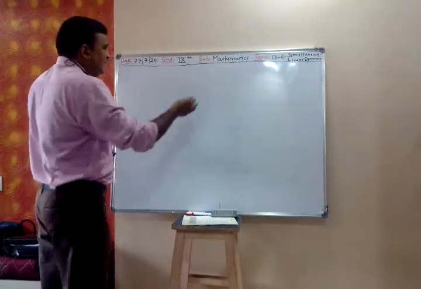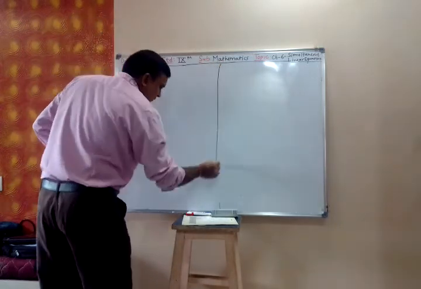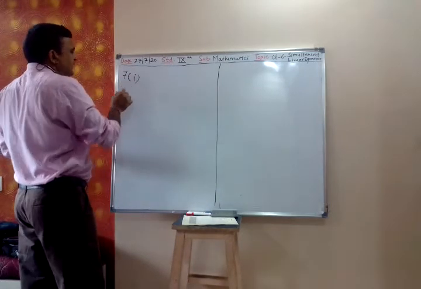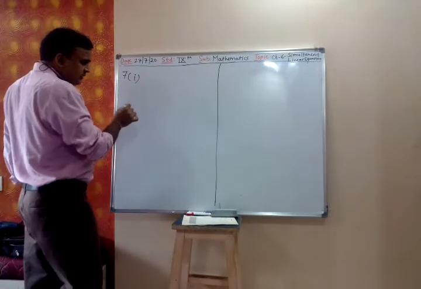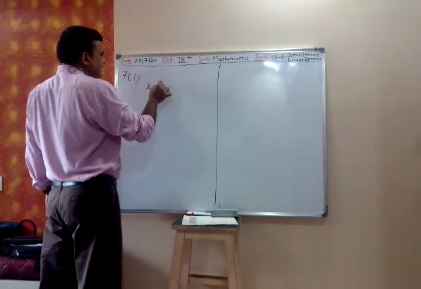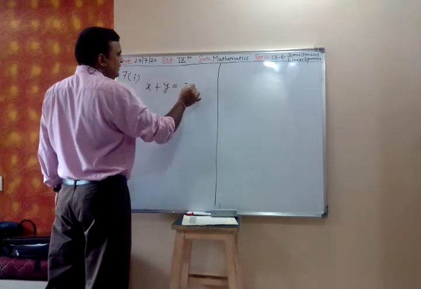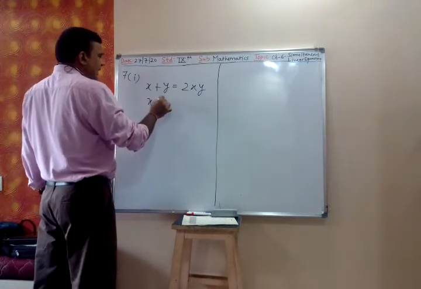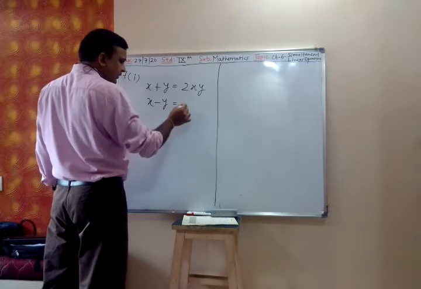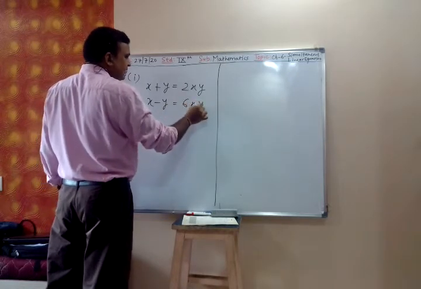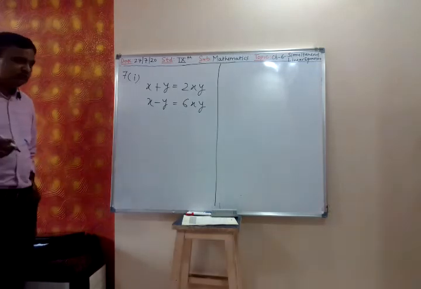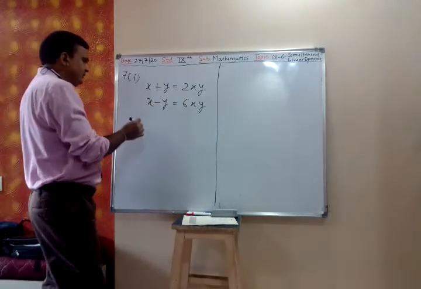चलो, let us start our topic now. Wait, 7 first. x plus y is equal to 2xy. Right. Now mute the microphone. x minus y is equal to 6xy. Wait, right. Let us solve 7 first.